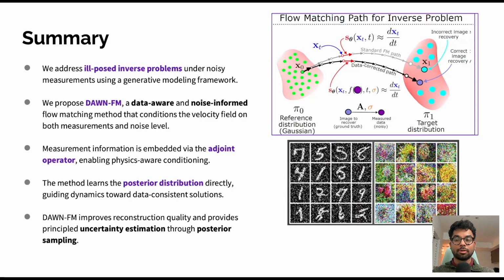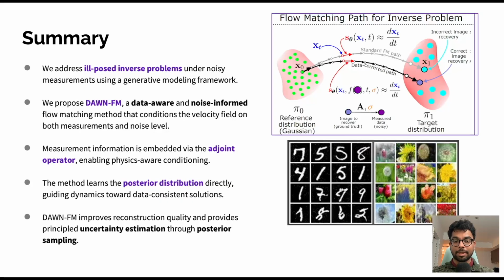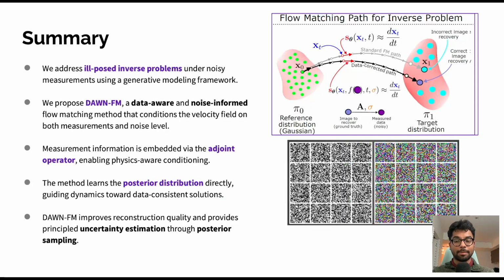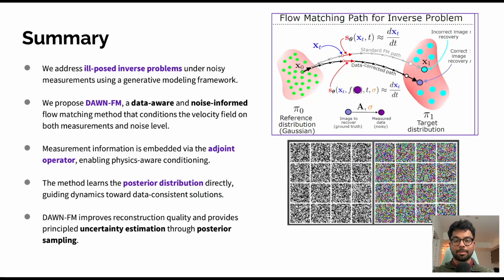This allows us to not only improve reconstruction quality across tasks such as deblurring and tomography, but it also helps us obtain principled uncertainty estimates via posterior sampling. Overall, DON-FM provides a unified probabilistic framework that bridges generative modeling and physics-based inverse problem solving.